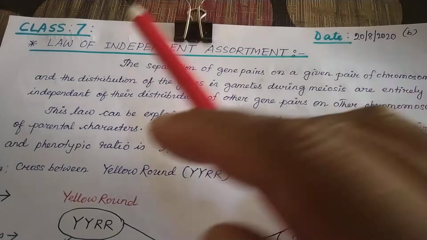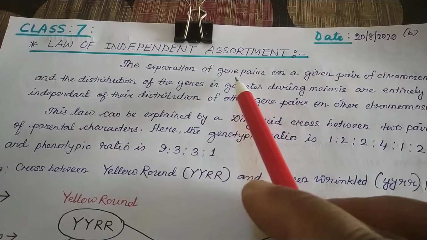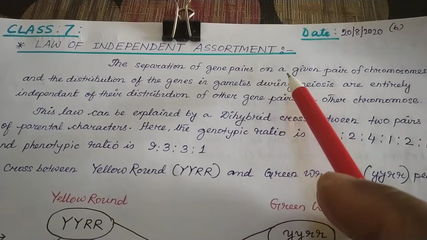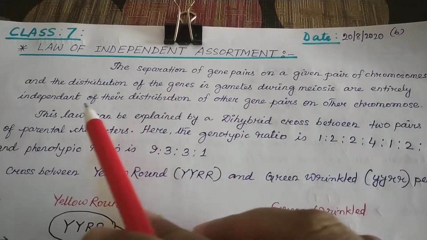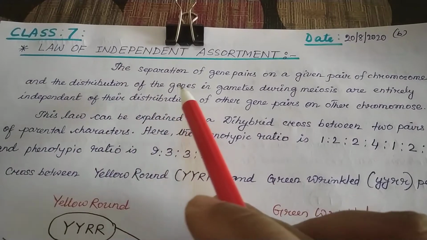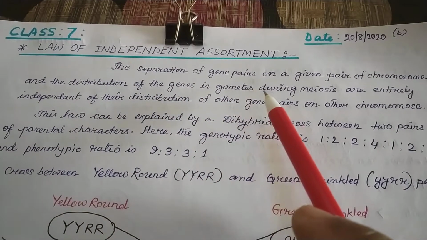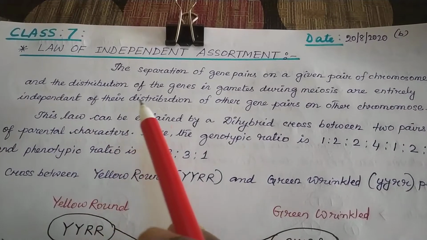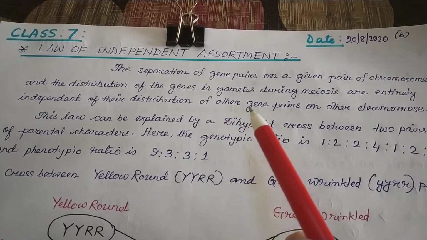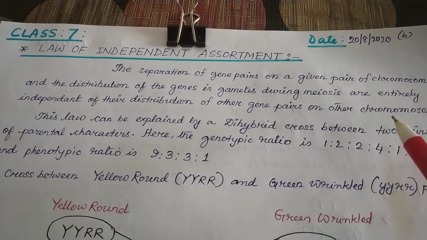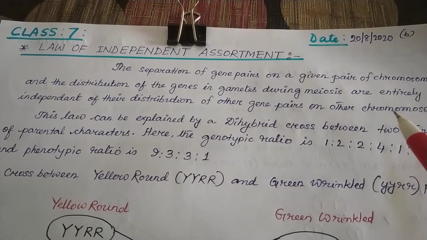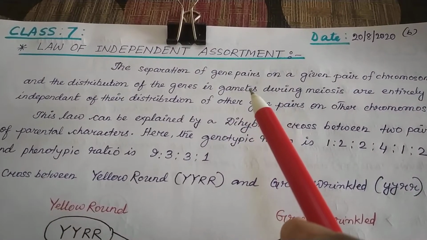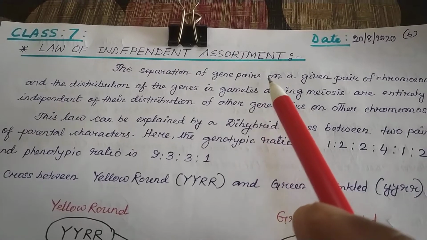See, the separation of gene pairs, meaning parental gene pairs on a given pair of chromosomes, and the distribution of the genes into gametes during meiosis are entirely independent of the distribution of other gene pairs on the other chromosomes. It means that during meiosis, parental genes divide into the gametes.